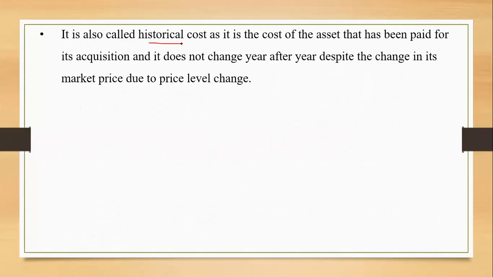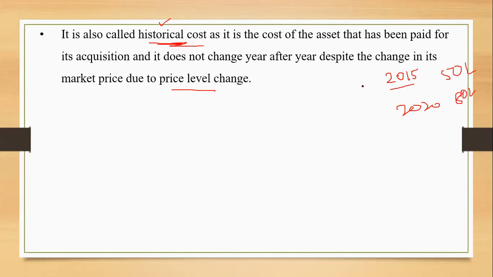It is also called historical cost. Why is it called historical cost? Because the amount paid will not change, irrespective of price level changes. We have already gone through the limitations of accounting, that it ignores the price level change, so it will not change as per changes in the price level. Suppose we paid for a machinery purchase in 2015, say 50 lakhs, and in 2020 the value of the machinery, let's take a building, is 80 lakhs.